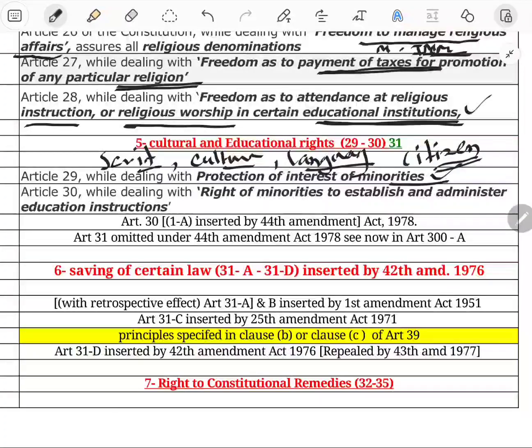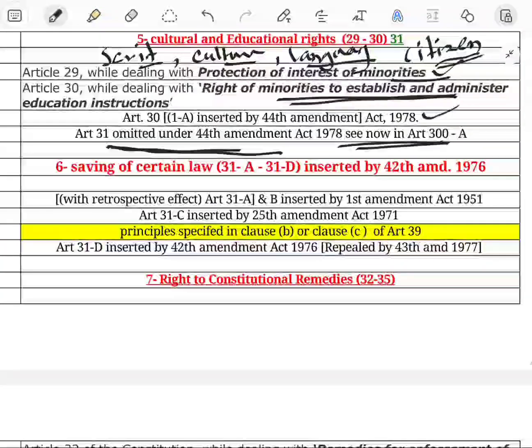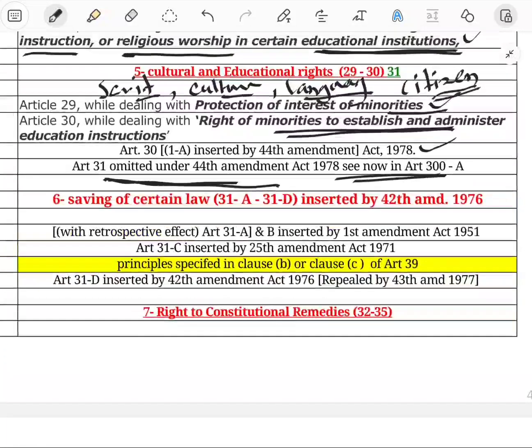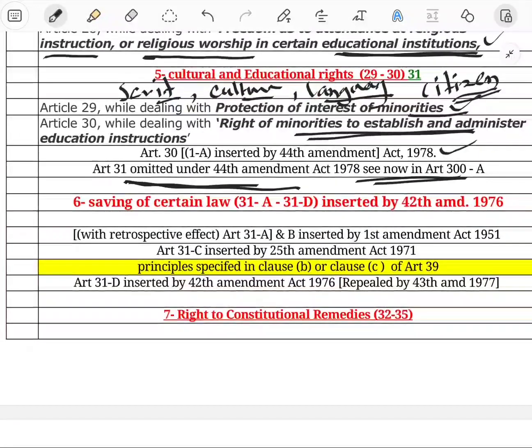Next one is Article 30. Article 30 deals with every religious or linguistic minority having the right to establish and administer educational institutions. Article 30 was inserted by the 44th Amendment of 1986, and it was omitted. Now it is inserted under Article 13A, right to property. We have seen this already. Only three articles remain, friends. Continue with me and bear the patience to know our Constitution on this Independence Day.